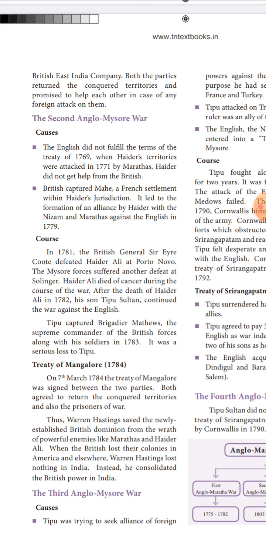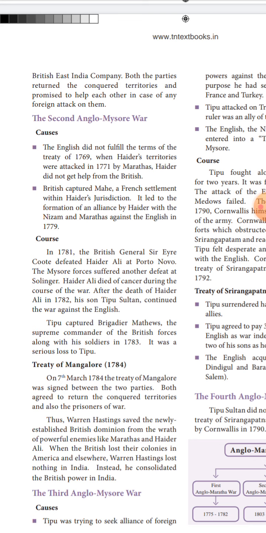So in 1781, the British general defeated Hyder Ali at Porto Novo, which is also called Parangipettai.